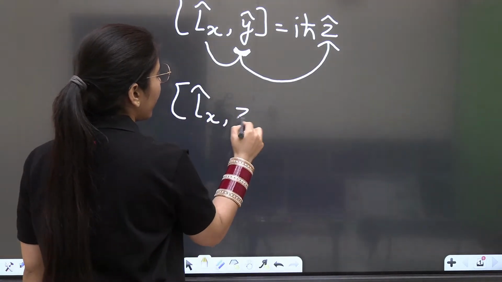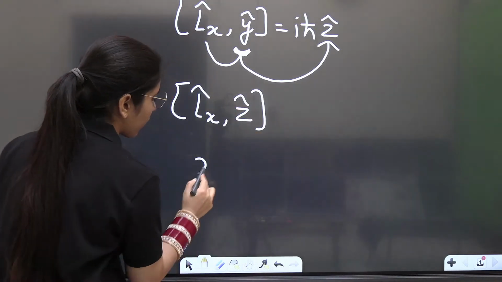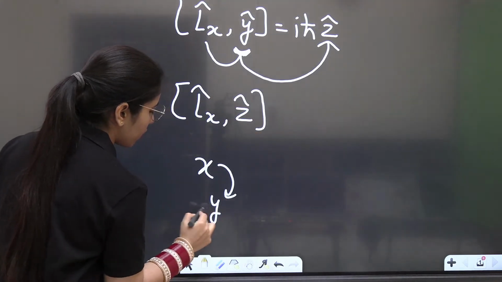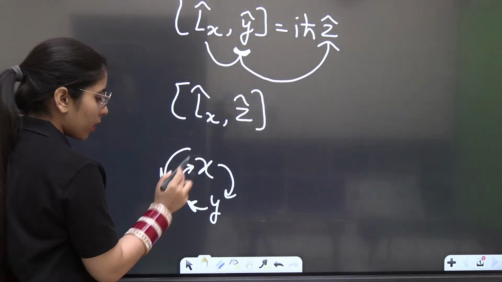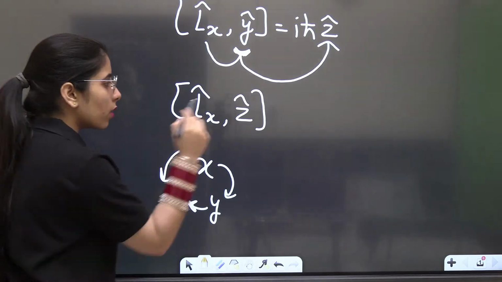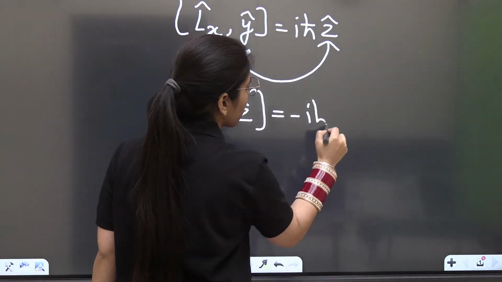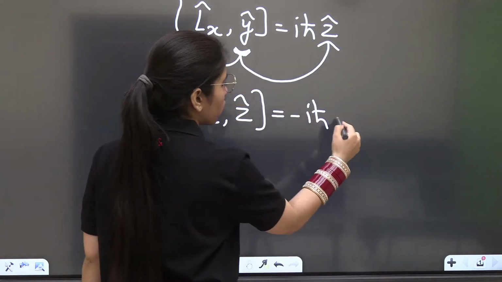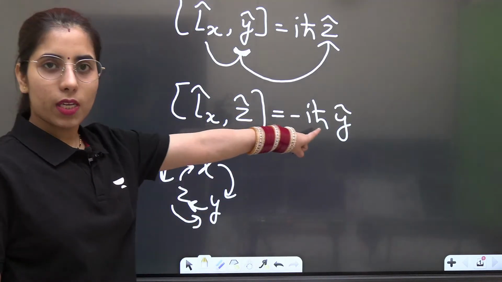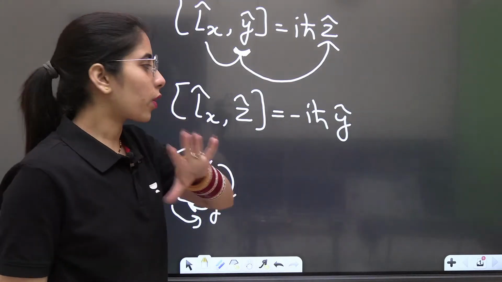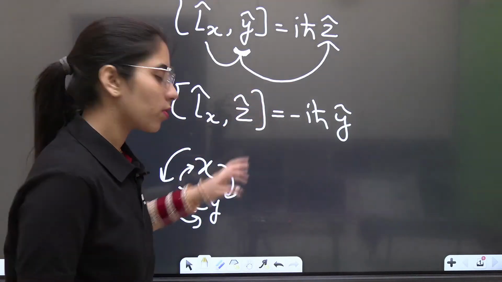Lx with z. What is the cyclic order? X, then y, then z, then x. So x, then z, reverse order, minus sign, minus iota h squared. What is not there? X, y, z. So y should be there in the opposite manner. So that's why the negative sign. But the respect is full for the position operators.